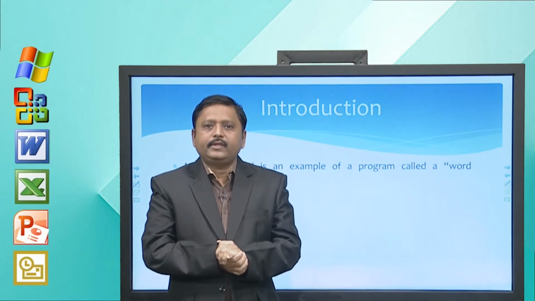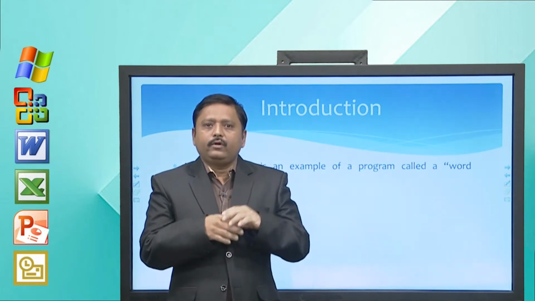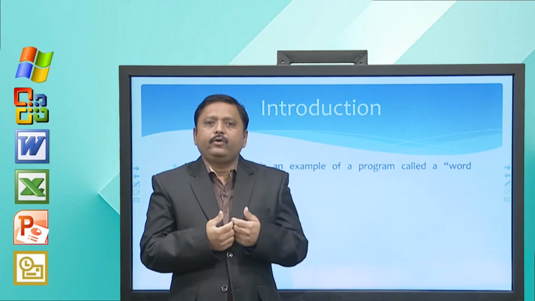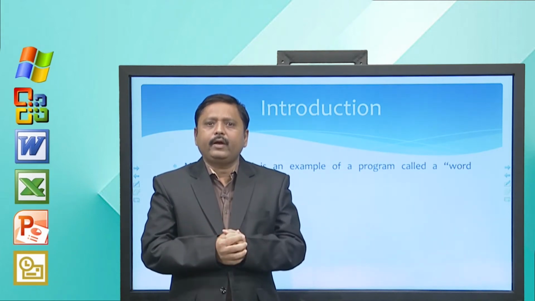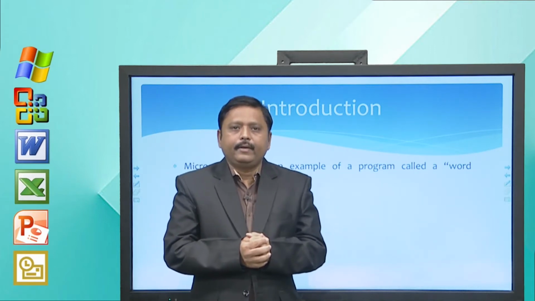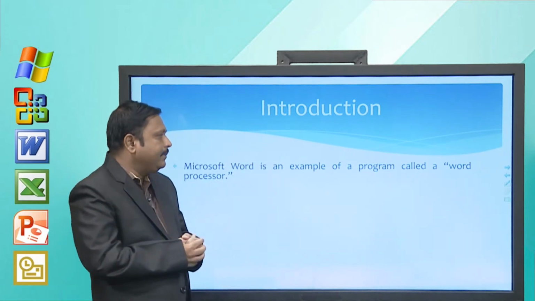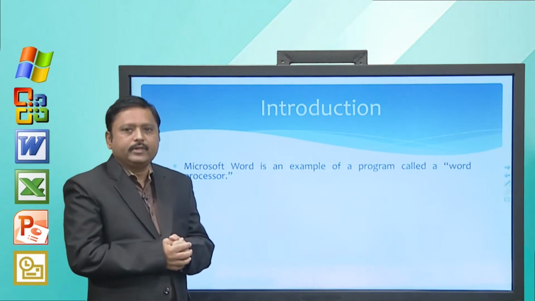So, word processing means to prepare a letter, to prepare a project report. So, we can say Microsoft Word is an example of a program called a word processor.